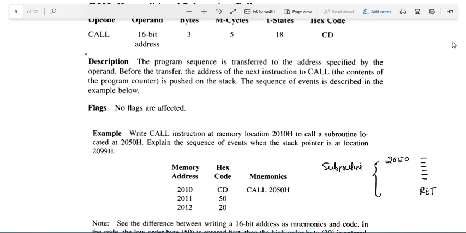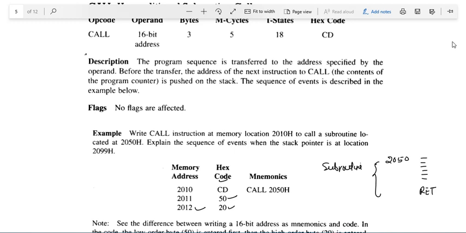For example, if I want to jump to this subroutine, we will write call 2050. Since it is a 3-byte instruction, it will take 3 memory locations: 2010 having the opcode, 2011 containing the lower address byte, and 2012 the higher address byte.